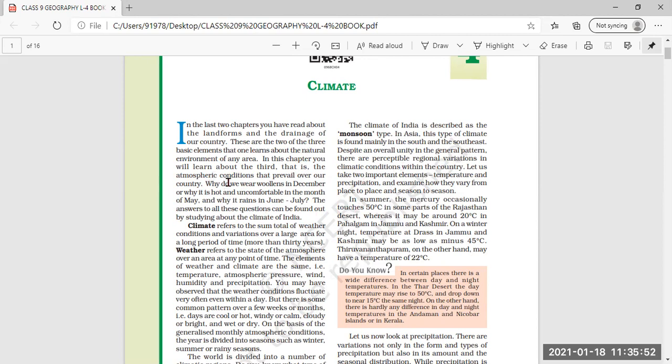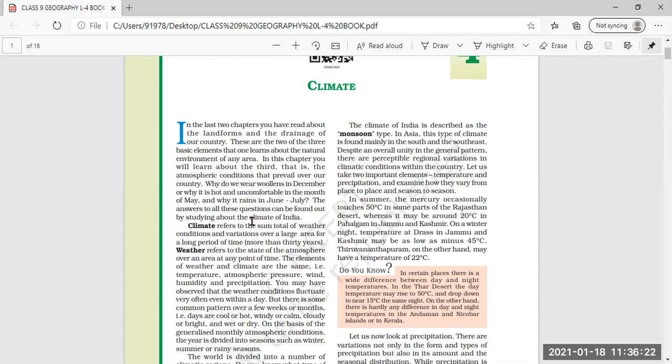In this chapter, you will learn about the third, that is the atmospheric condition that prevails over our country. You have read already about the landforms. You already know about the drainage system, the river system. Plus now the third condition, that is atmospheric condition, which is a very important element to know about the natural environment of a particular area.